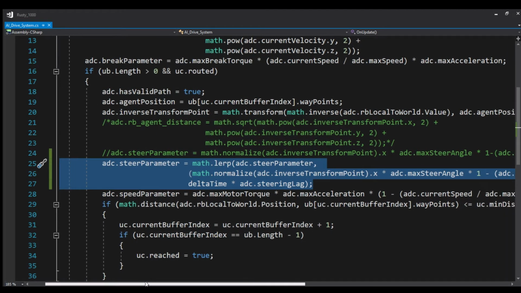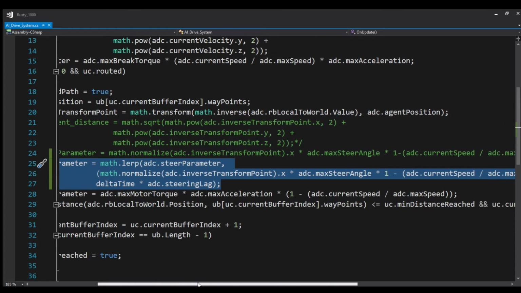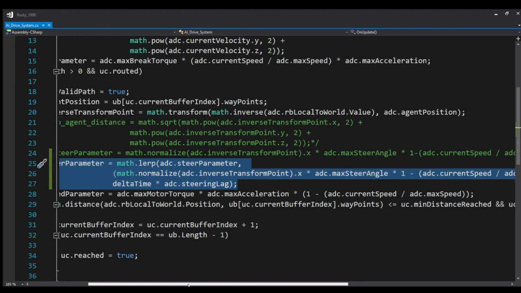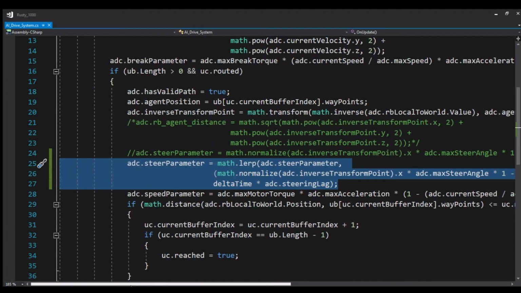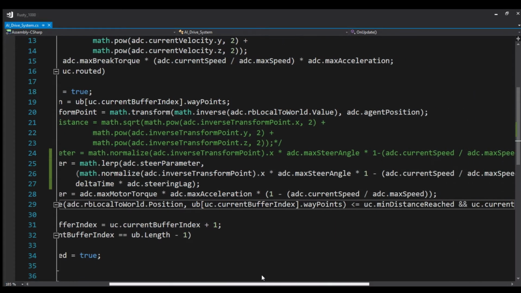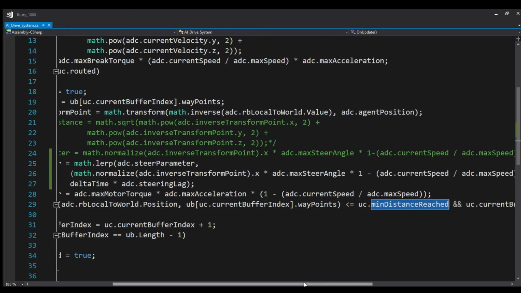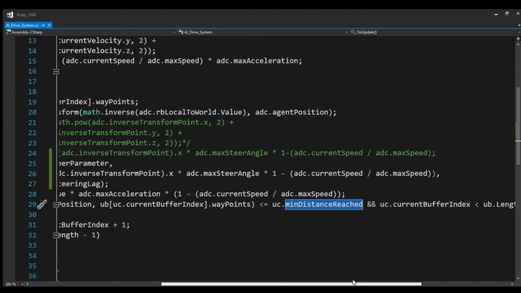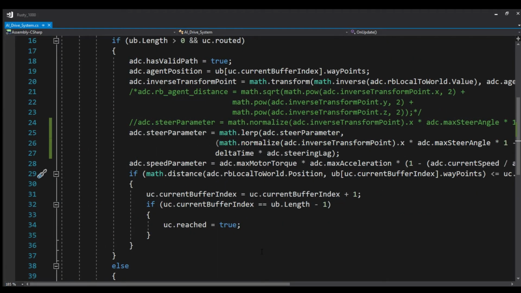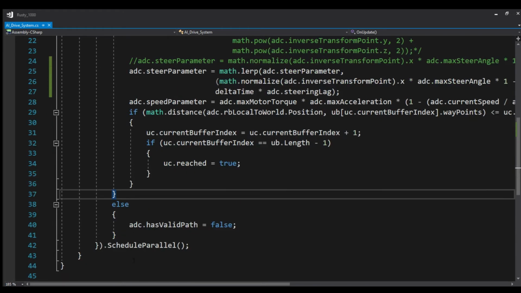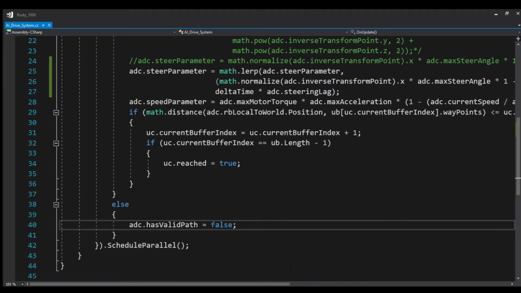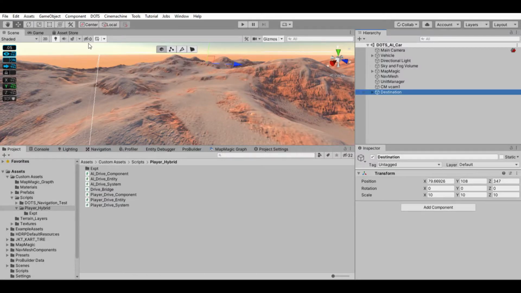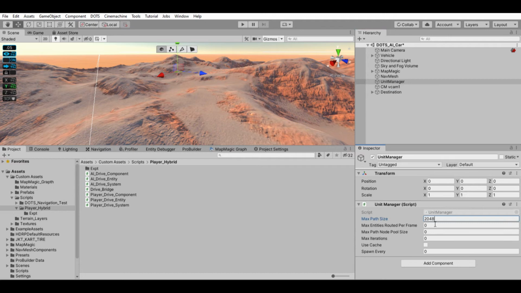We will use the steering lag parameter we introduced to load steering values, so we can control how smooth or abrupt the turns are while steering to subsequent waypoints. We will reuse the distance parameter to figure how close we are to the current waypoint and see if we can move towards the next waypoint. This will also help us skip the waypoints if they are tightly packed. Finally, we will set the path valid flag to false if there is no path, so our car does not move. Let's initialize all the variables which govern pathfinding calculation and also provide lag and distance parameters.